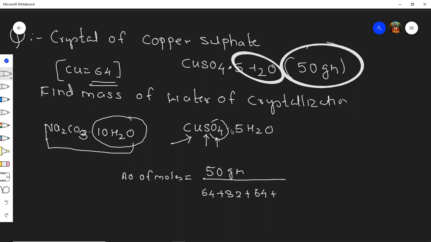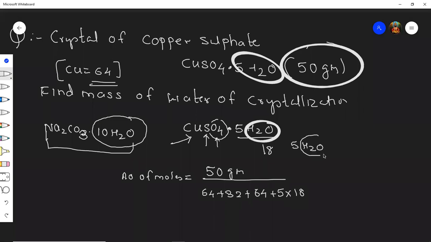Now listen here, students, this dot 5H2O means plus 5H2O. So the water weight is 18: oxygen 16 plus 2 hydrogen, 18. So can I directly write 5 into 18? Here it was written 5H2O.